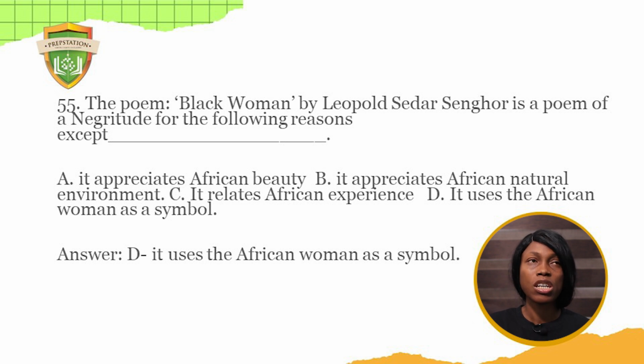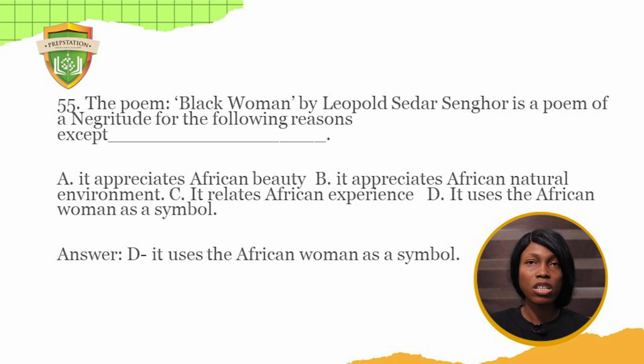Black Woman by Leopold Sedar Senghor is a poem that celebrates negritude. Negritude is a concept that means Negro attitude, that talks about how Africa as a continent is, and the way of life of the African people, basically.